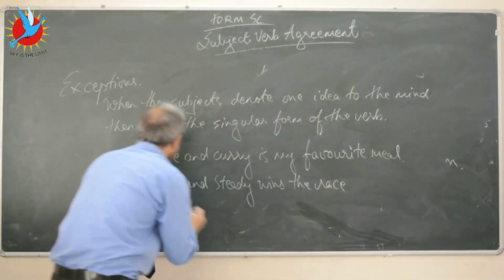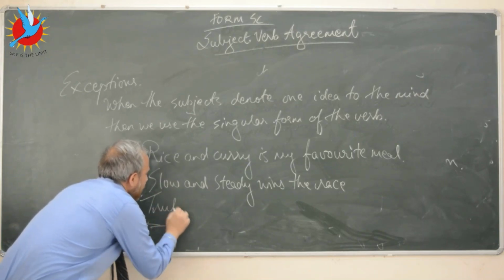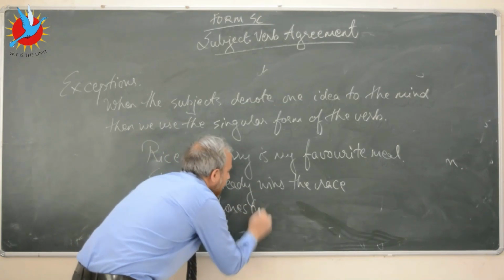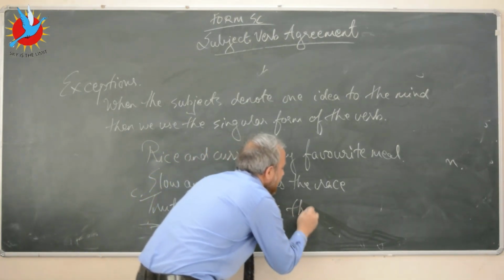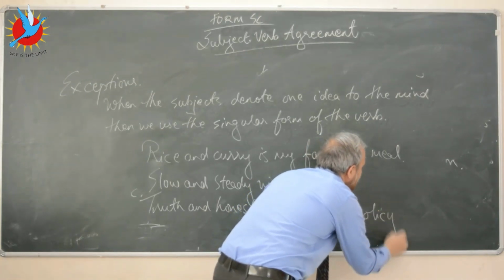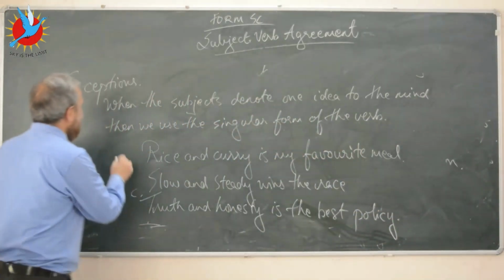Or let's say truth and honesty is the best policy. So now if you look at these 3 sentences, kids,